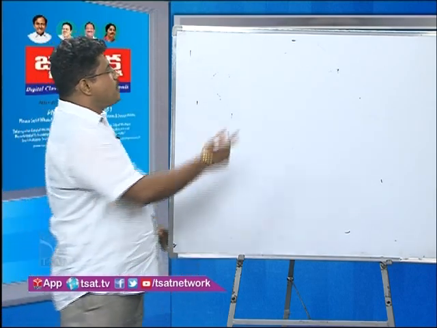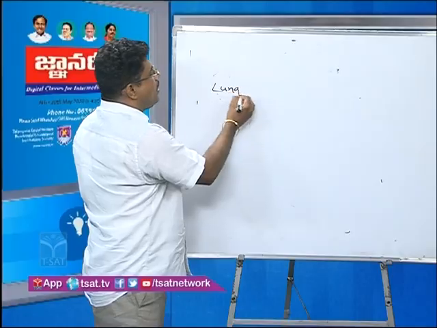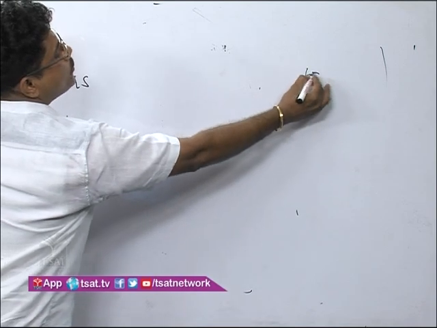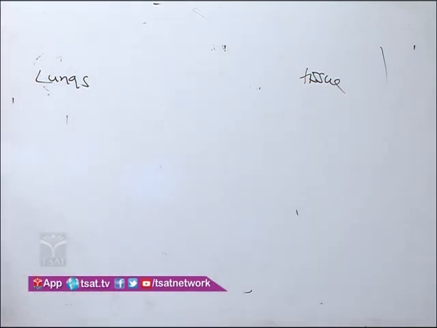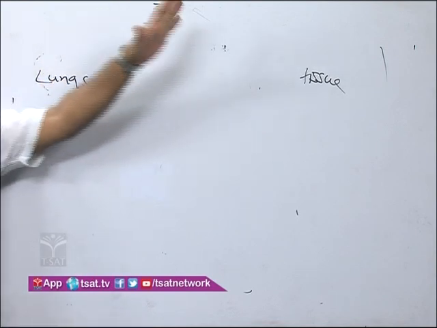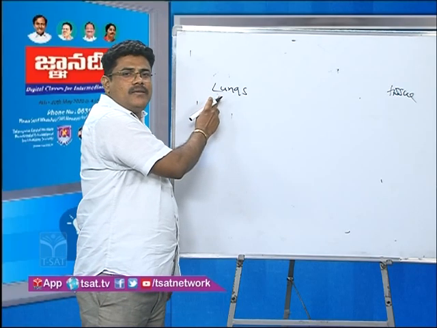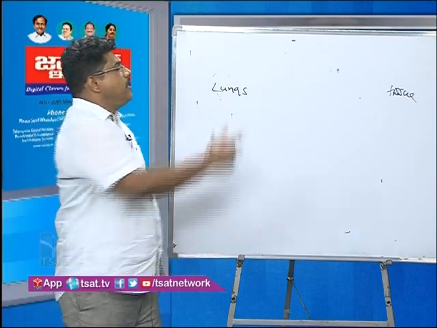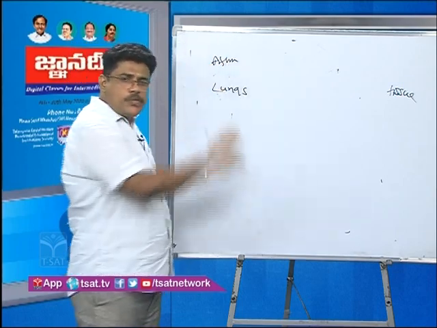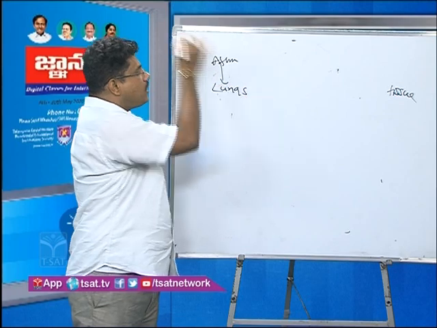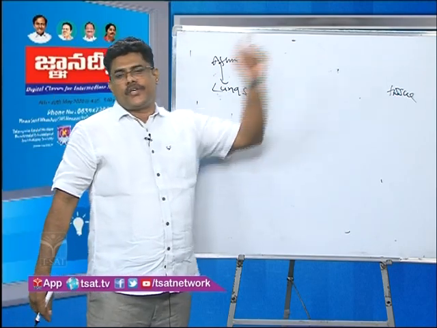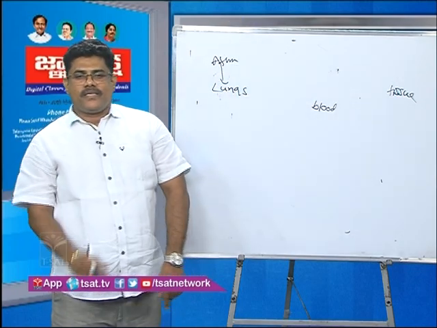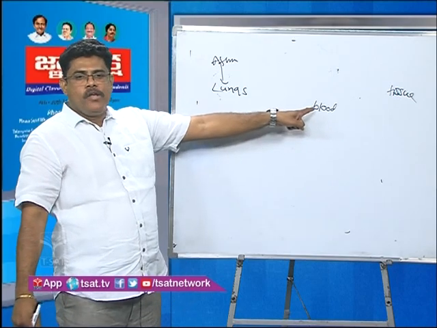For example, this is the lungs area, and this is the tissue area. From the lungs, oxygen is transported into the tissues. Atmospheric oxygen enters into the lungs, and from the lungs to the tissue it is carried by the blood.